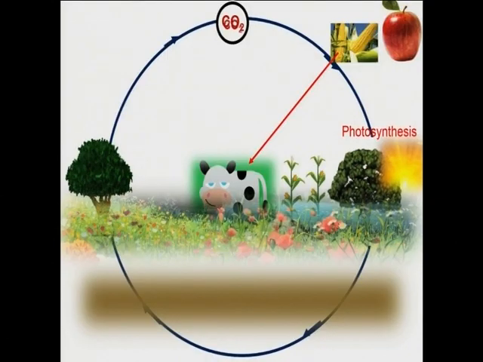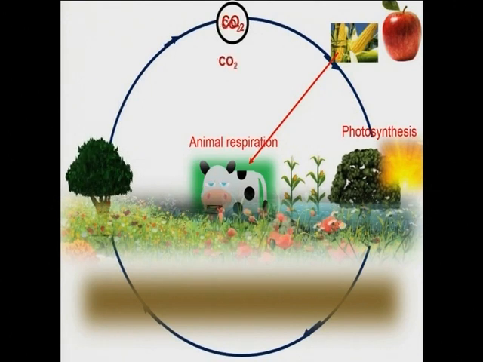And this food is taken by animals, and once the food is taken in, it is broken down into smaller pieces in the presence of oxygen. That is what we call respiration. So during respiration we give the carbon dioxide back. So there is a small cycle taking place. That is how the carbon cycle remains balanced.